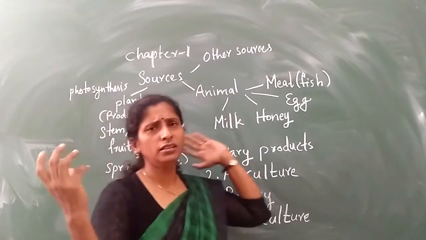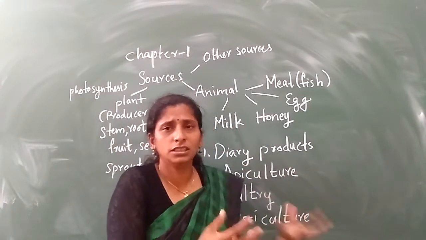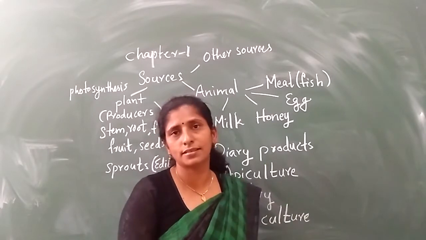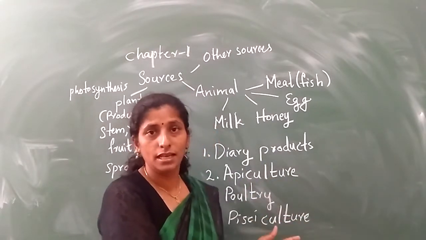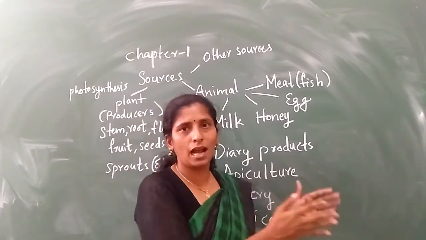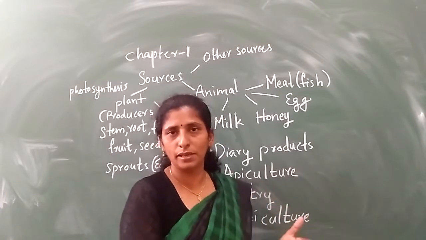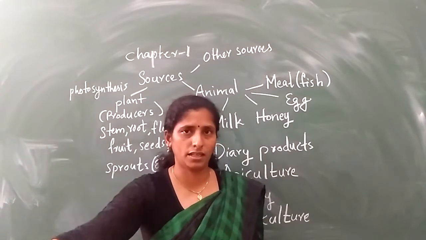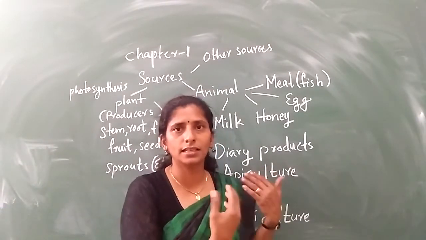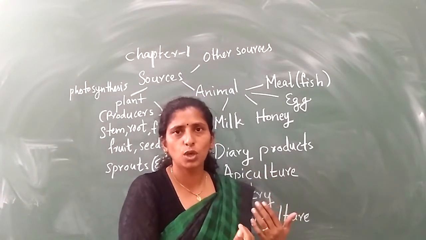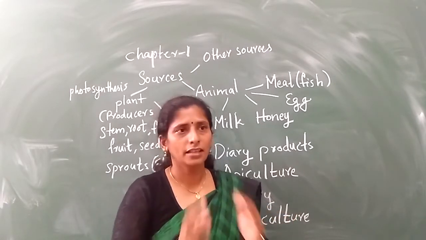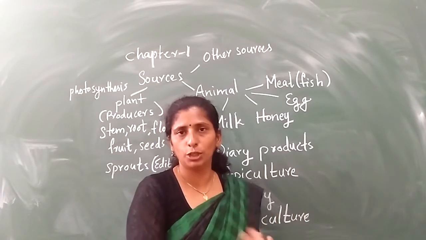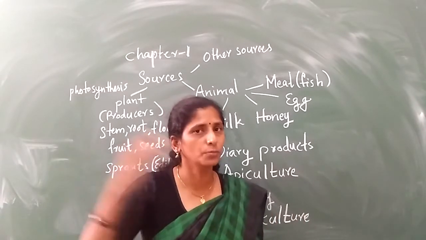See, nowadays the population is increasing, is it? And nobody is keeping cows in their own houses. In olden times, in villages, each house had their own cow and they got milk like that. But it is not possible now, is it? So now we are getting milk from outside. So automatically there is more need of milk. So some people started to keep cows in a large area and started to get the milk and started to distribute the milk.